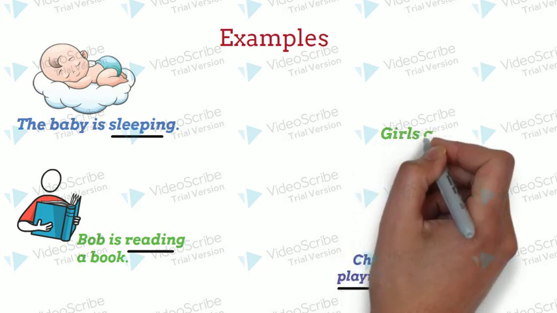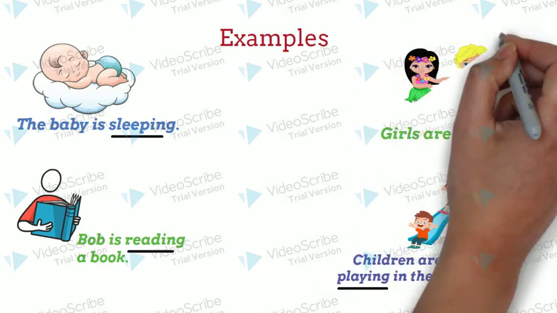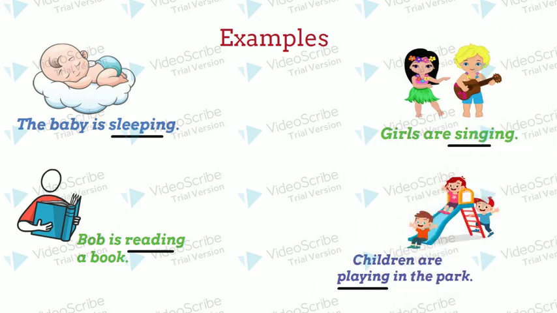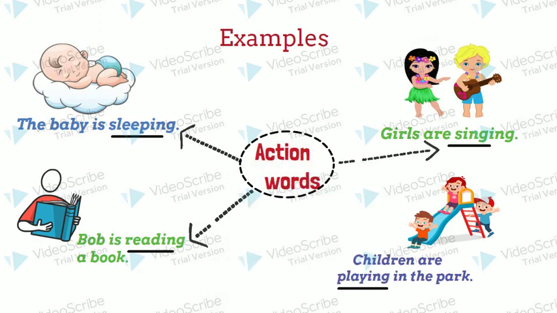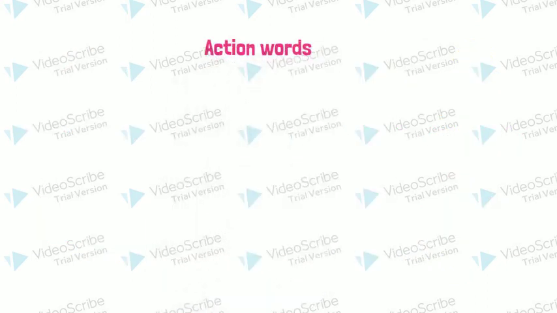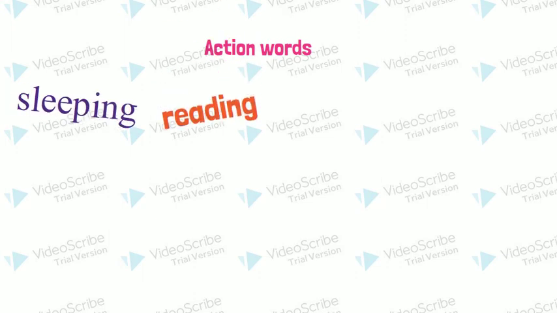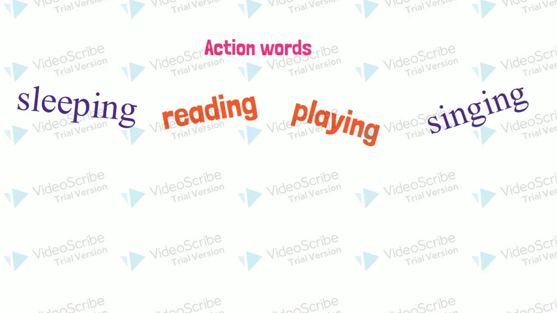The girls are singing. What are the girls doing here? Singing. So what is the action done by the noun here? Singing. So it's an action word. Let's list the action words we saw just now in the sentences. Sleeping, reading, playing, singing.